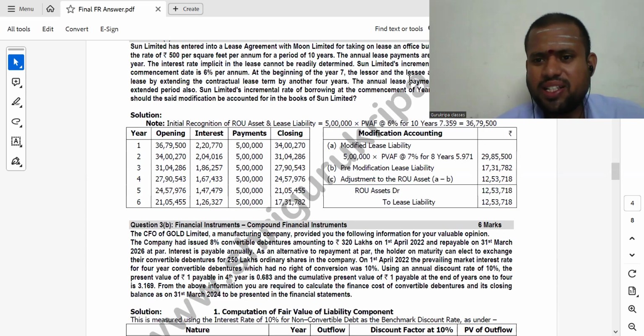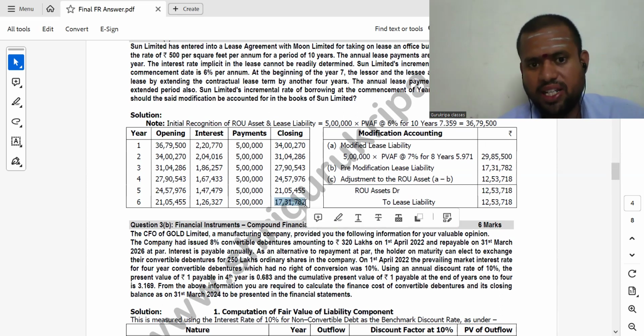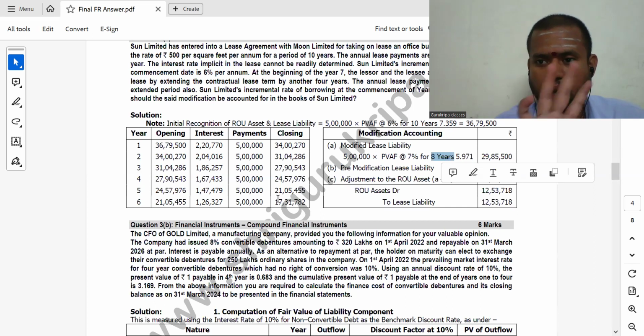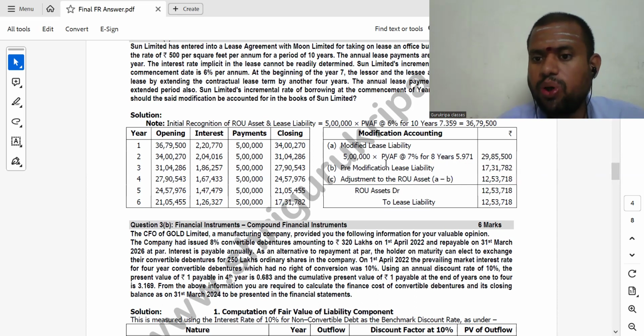And here, very simple. First, we have to find out the carrying amount of the lease liability. What is the carrying amount of the lease liability? And we have to rework for the modified lease liability for 8 years. Actually, 10 years, 6 years over, remaining 4 years only will be there. But again, another 4 years. So 4 plus 4, 8 years. We have to account for the revised modified lease liability. And the difference should be added to the ROU asset. So ROU asset is debited and lease liability is credited. That entry will be passed.